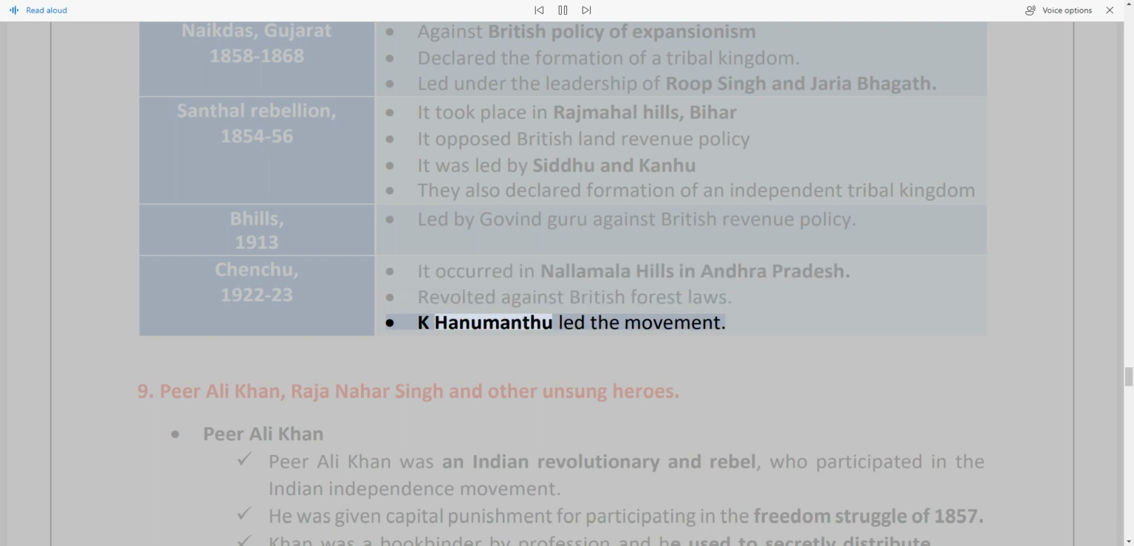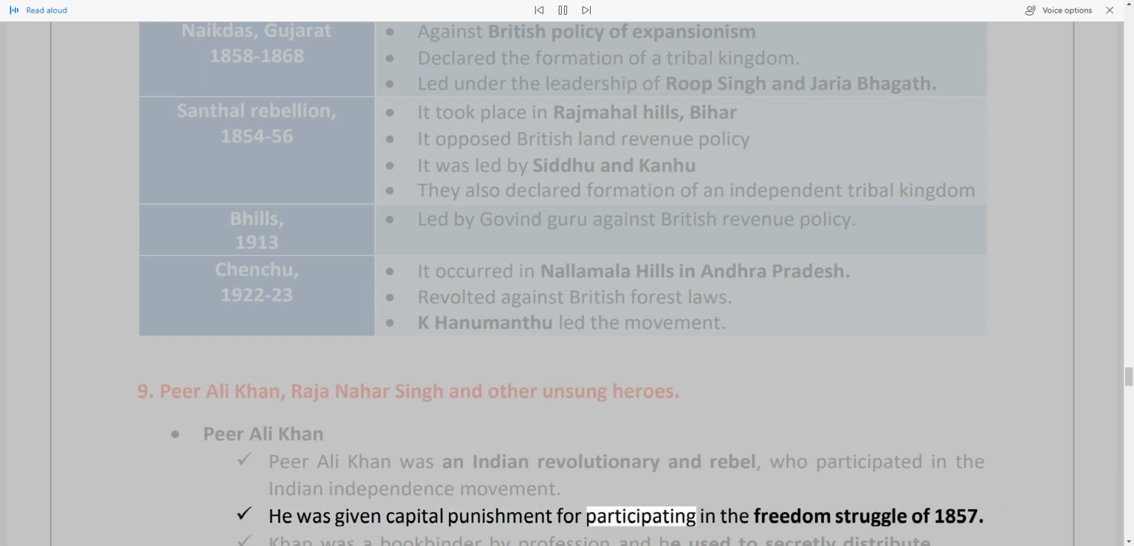9. Pir Ali Khan, Raja Nahar Singh and other unsung heroes. Pir Ali Khan was an Indian revolutionary and rebel who participated in the Indian independence movement. He was given capital punishment for participating in the freedom struggle of 1857.